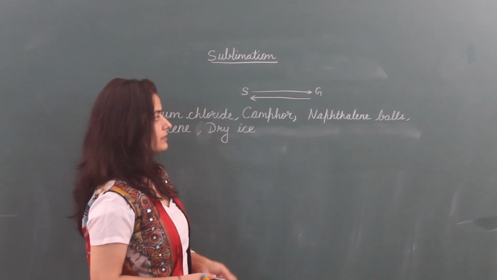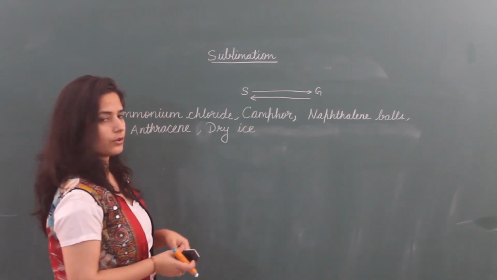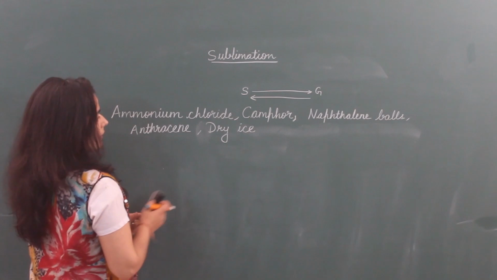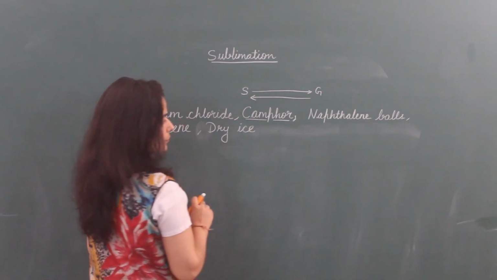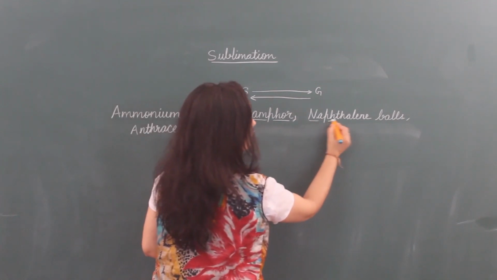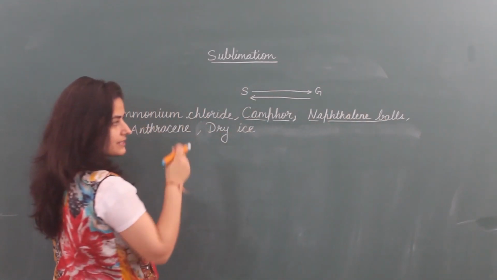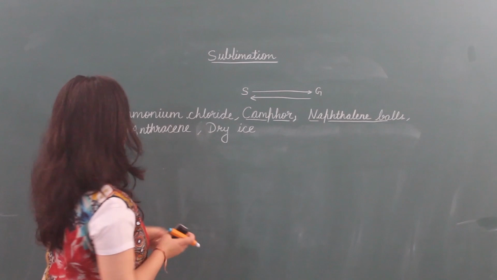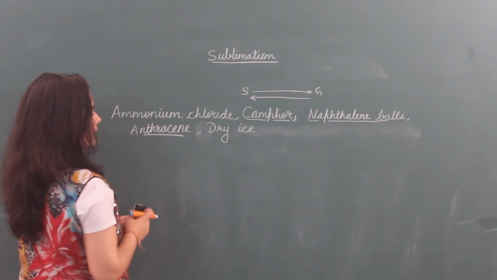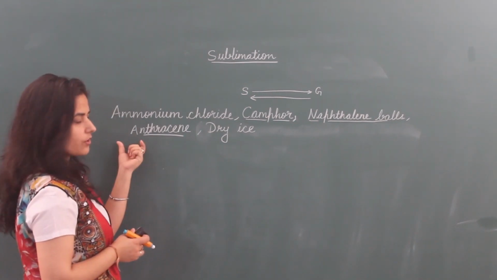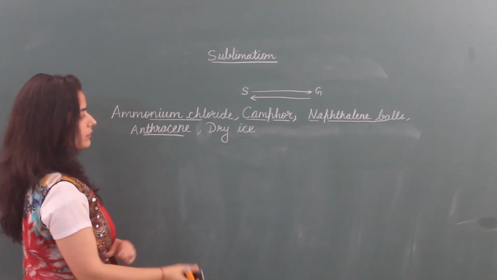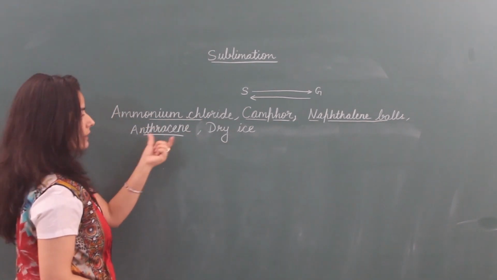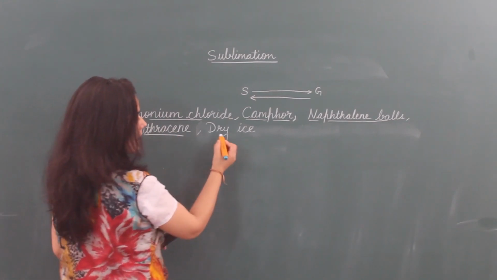There are many more examples. We are taking common ones. Now, camphor is kapoor, and naphthalene balls are used in wash basins etc. or put in clothes. Anthracene is a white colored chemical looking like salt. Ammonium chloride is also a white colored chemical looking like salt, a solid. Dry ice. Here dry ice is important.